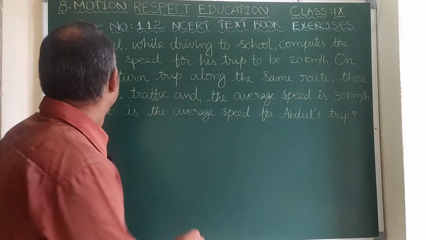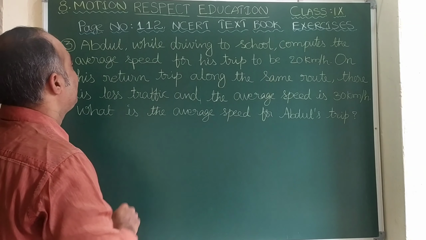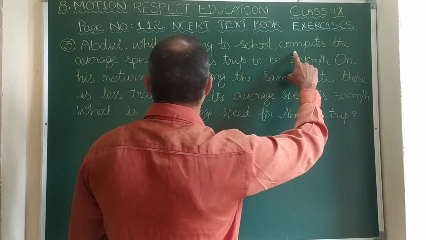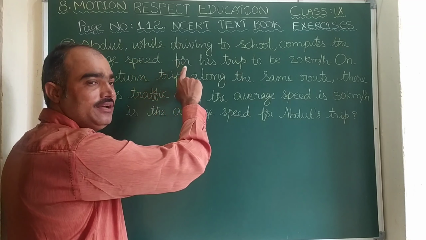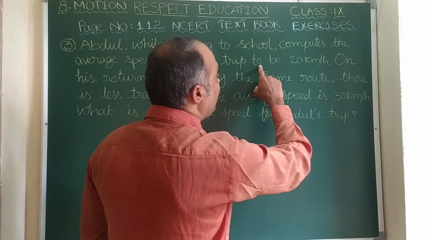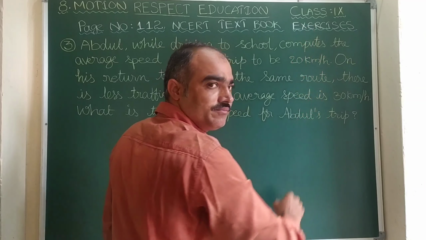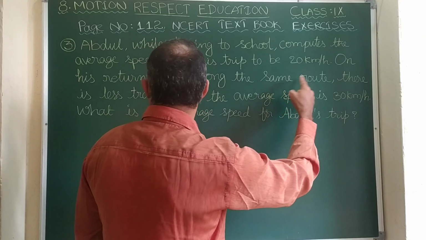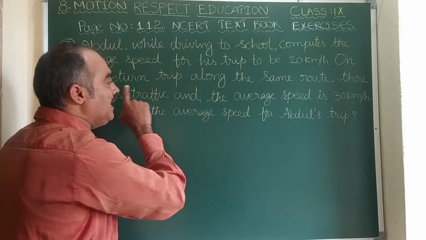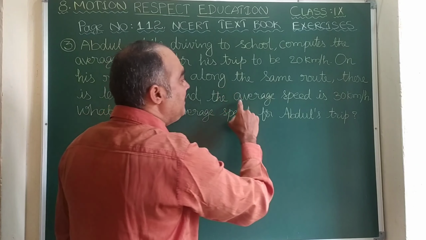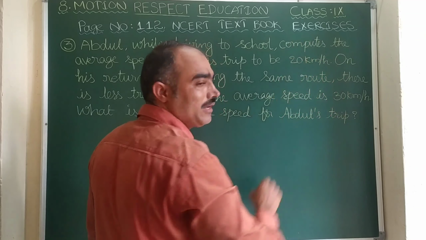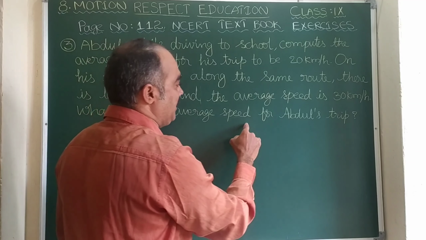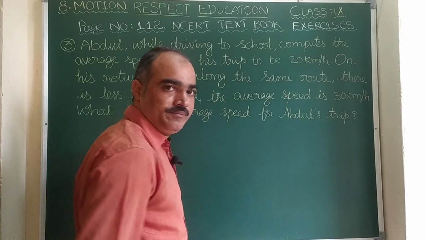Now we see question number 3. Abdul, while driving to school, computes the average speed of his trip to be 20 km per hour. On his return trip along the same route, there is less traffic and the average speed is 30 km per hour. Now the question is, what is the average speed for Abdul's trip?